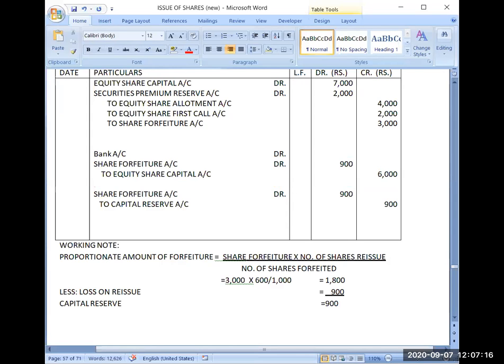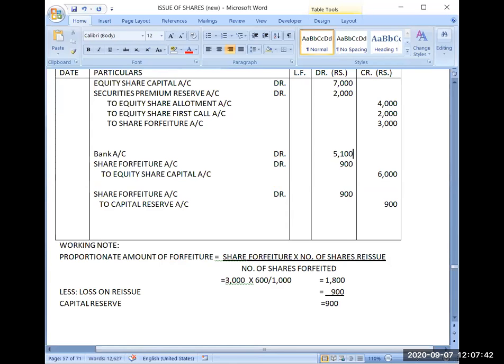So you are reissuing the shares, assuming that these shares are fully paid up. So the capital becomes 6,000, but you have a loss of rupees 900 on the reissue. Then how much will you be charging the shareholder? Yes, very good. So obviously you are issuing 600 shares for 5,100.